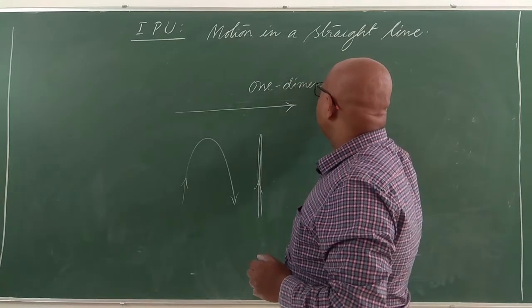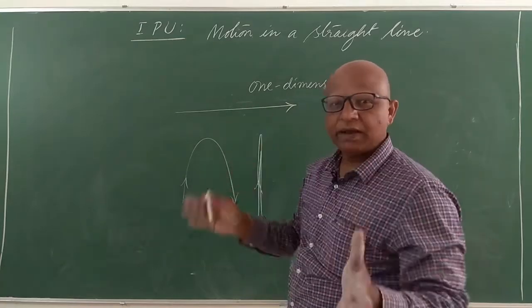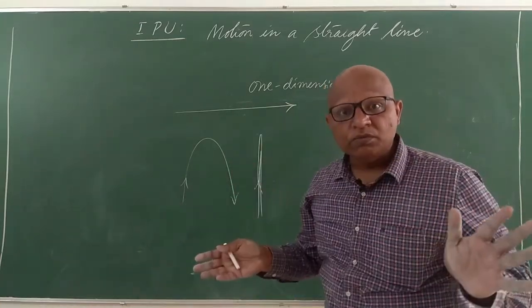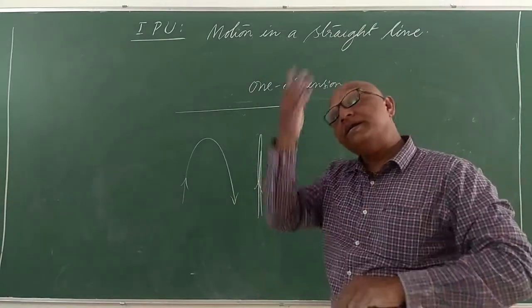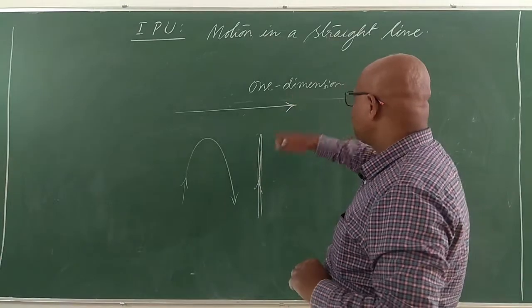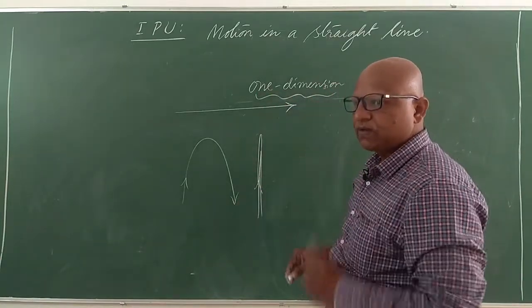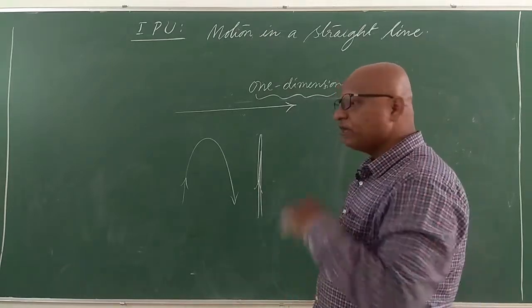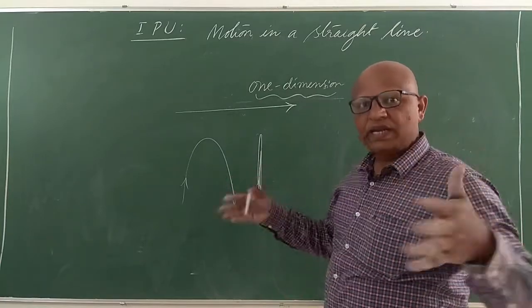What do you mean by dimension? Dimension means a size. What is the dimension of this room? It means how much length it has, how much breadth it has, how much height it has. That's called dimension. Here in physics, we say dimension means direction. We live in a three-dimensional world, because we live in x-axis, y-axis, z-axis. We can move in any axis.